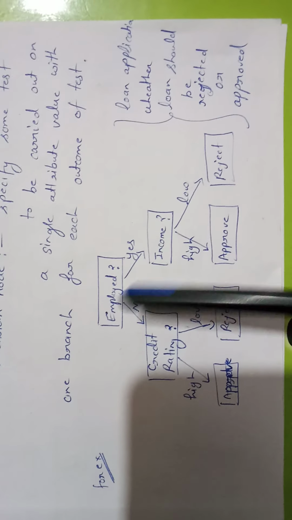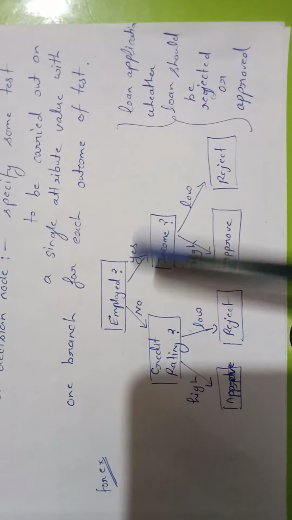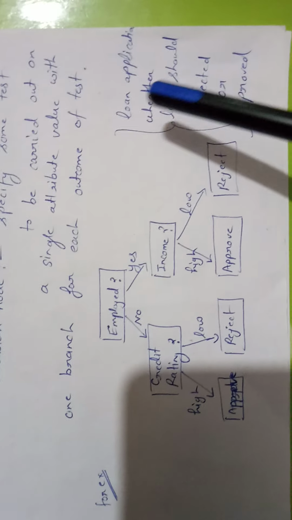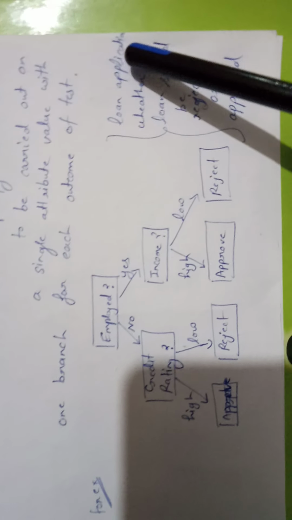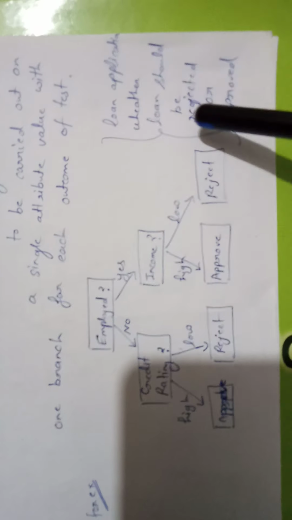We will discuss it with the help of an example. Suppose we have multiple employees' data and we want to categorize whether the loan application will be approved or rejected. Then where do we start to design the decision tree? My first condition is we check whether the person applying for the loan is employed or not.